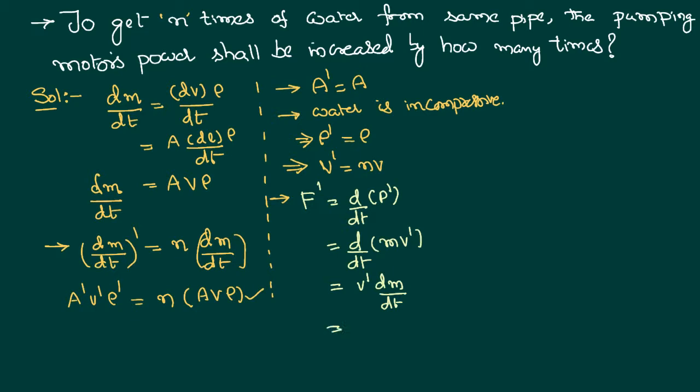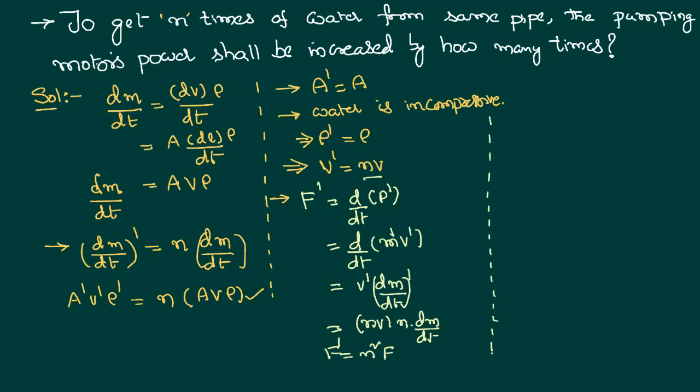But we can write v dash, as we have proved earlier, as nothing but nv, and dm by dt also has to be changed because the new mass has to be eliminated. Therefore, I have to say dm by dt dash. As per the problem, dm by dt dash has to be increased by n times dm by dt. So, our new force is automatically n square of the initial force.